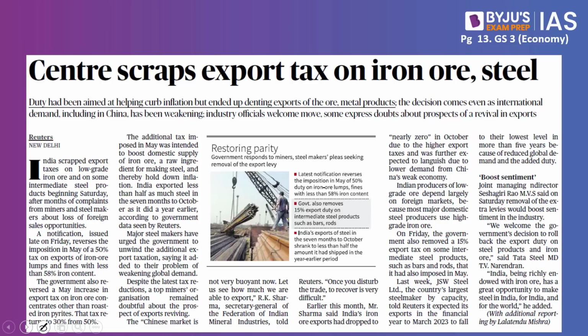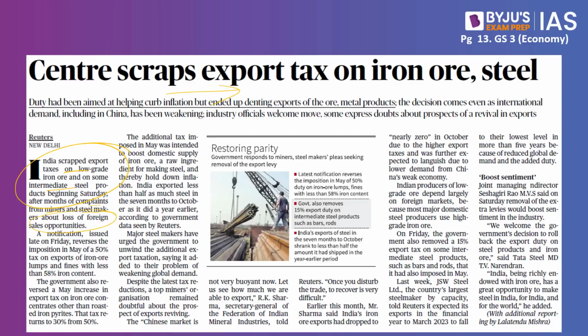Now let's look into the next article. This article says Centre scraps export tax on iron ore and steel. The Indian government had imposed about a 15% export tax on many steel intermediaries. Why? That is because the Centre was made to increase the taxes on these metals due to the rising rates, and now India has scrapped the export taxes on low grade iron ore and some intermediate steel products beginning from Saturday, after months of complaints from miners and steel makers about the loss of foreign sale opportunities.